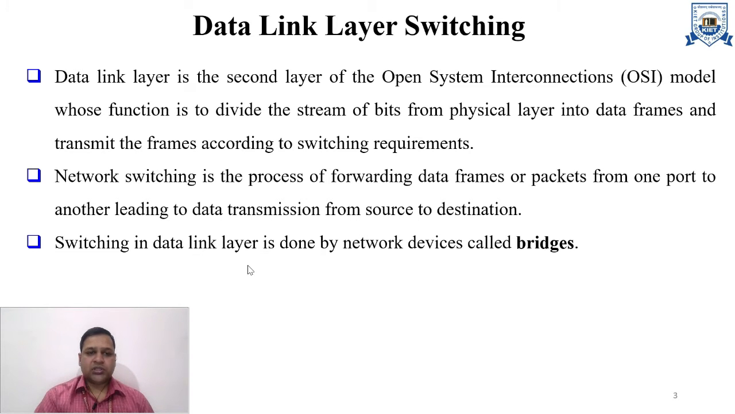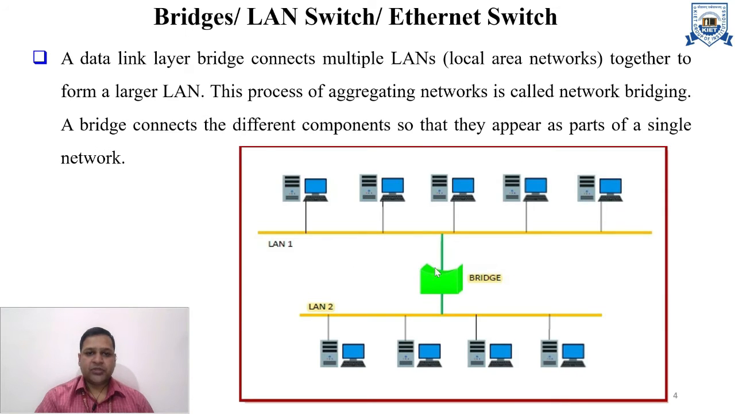As we know, switching in the data link layer is done by network devices called bridges. Basically, a bridge connects more than one LAN. Data link layer bridges connect multiple LANs together to form a big LAN. This process of aggregating networks is called network bridging, and a bridge connects the different components so that they appear as part of a single network.